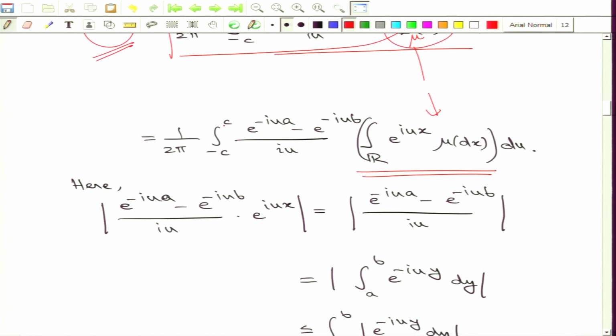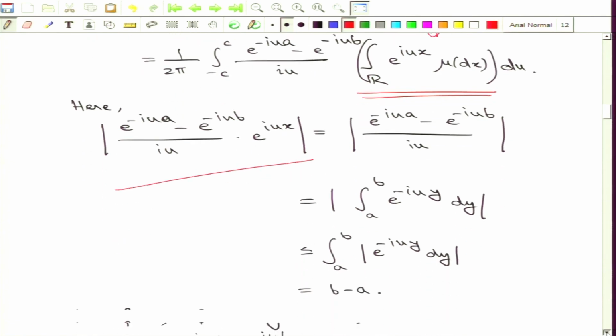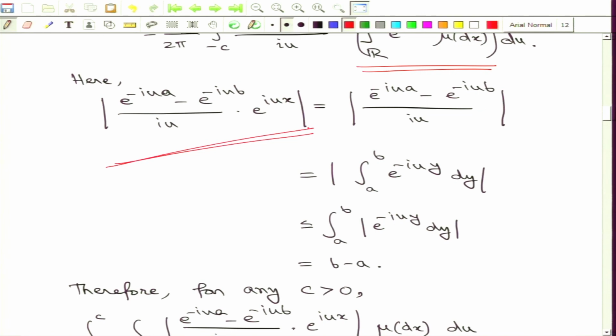So, before I look at these specific iterated integrations, let us first look at the integrability conditions which will help us make sense of this kind of iterated integral in terms of double integration, in terms of the underlying product measure. We start with the modulus of the whole integrand here. First note that this term, exponential i u x, has modulus 1, so I can ignore it from this calculation.